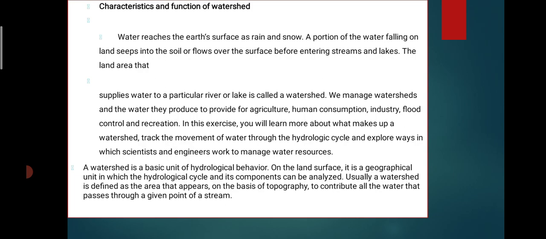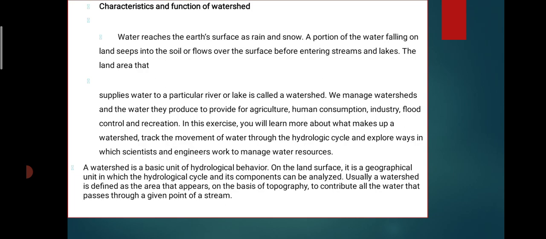We manage the watersheds and the water they provide for agriculture, human consumption, industry, flood control and recreation. In this exercise we will learn what makes a watershed, track movement through the hydrological cycle, and explore the ways in which scientists and engineers work to manage water resources.